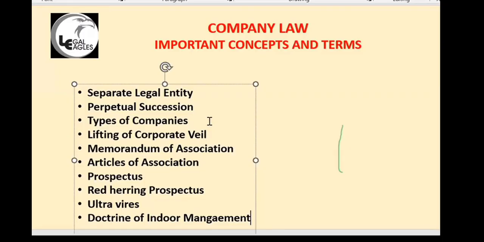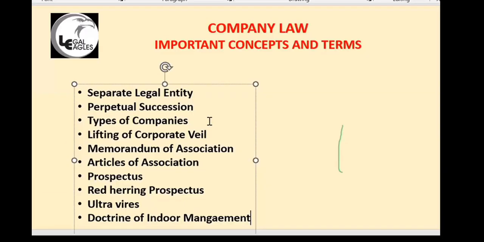Private limited company, public limited company, one-person company. Okay. Then there is government company. Then not-for-profit company. These are the basic types of companies. In private limited company, the minimum number of shareholders will be 2. Okay. The maximum will be 200. Shareholders can be minimum 2, maximum will be 200.